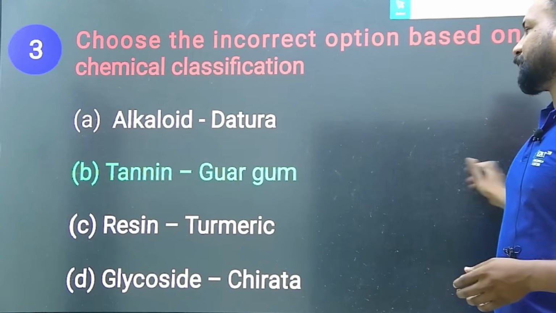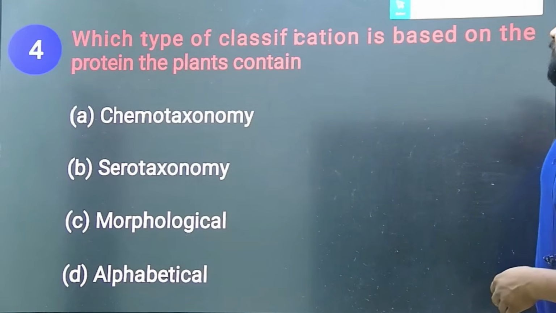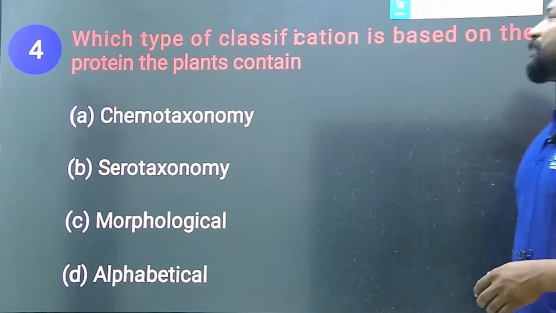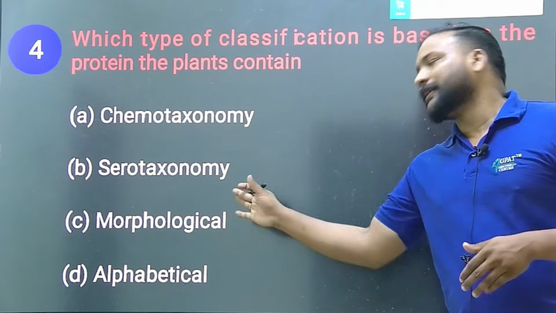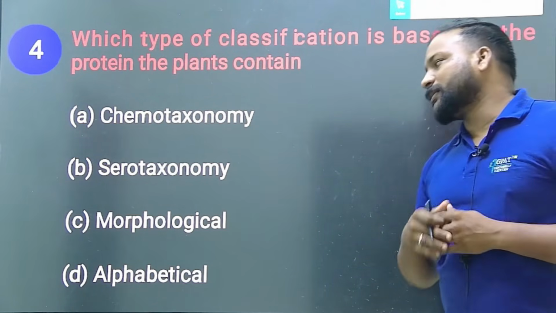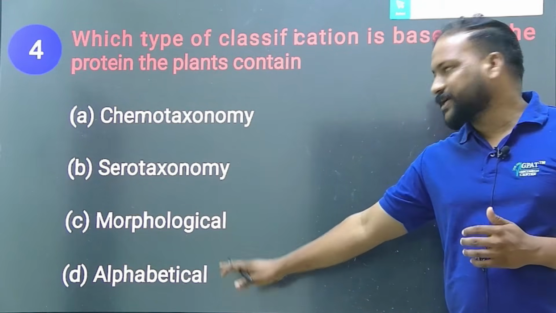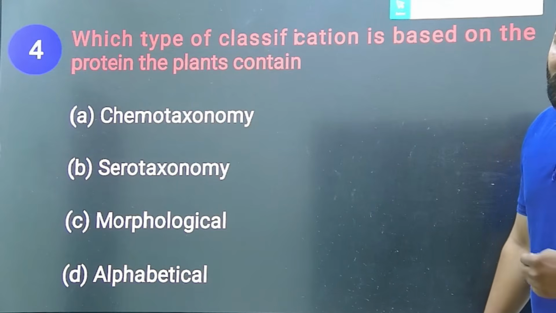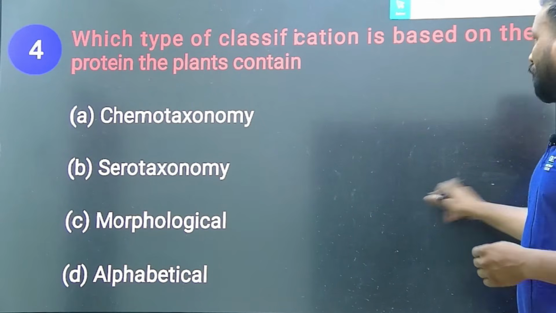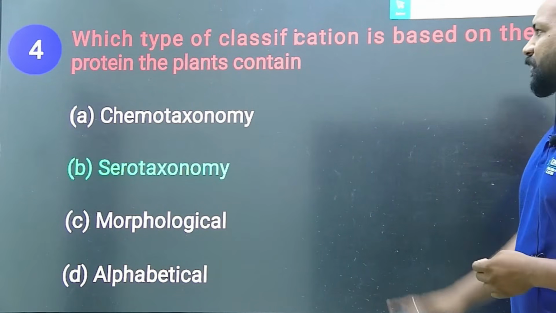Undoubtedly, tannin with guar gum is the wrong one. Next: which type of classification is based on the protein the plant contains? Just now we have discussed it. Undoubtedly B, serotaxonomy, because alphabetical classification, morphological classification and chemotaxonomy won't tell you about protein. Clear? That's the reason. Serotaxonomy is the right answer.